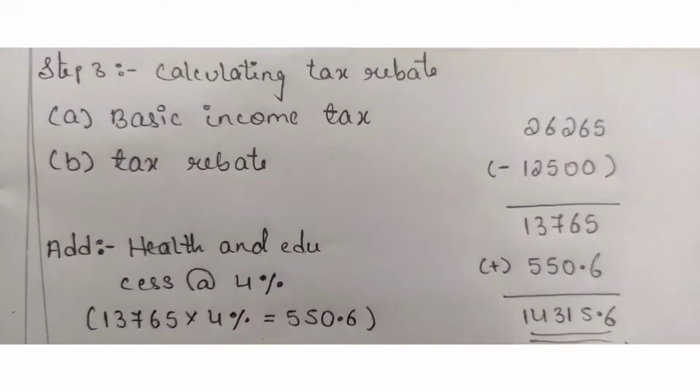So 4% of 13,760 will be 550.6. Okay, so after adding it, we will get 14,315.6. As it is in decimal form, we cannot take tax in decimal form, so we have to make it a round figure. So as it is 6 after point, so we can write it as 14,320 rupees. So this was the first problem of income tax, first chapter introduction.